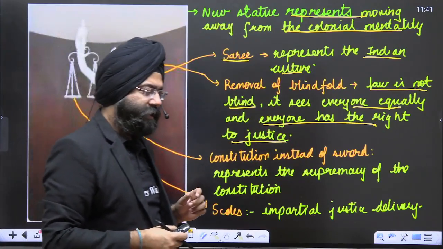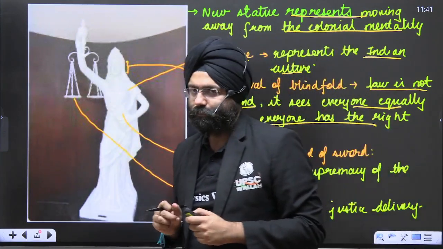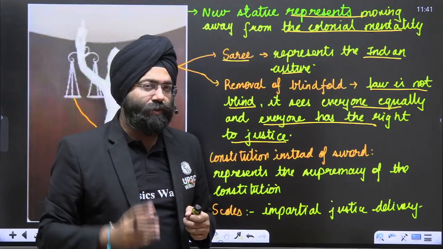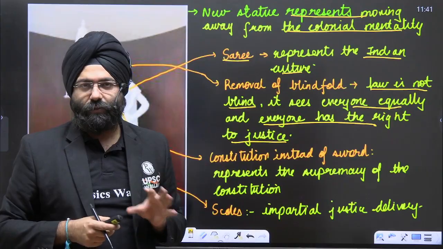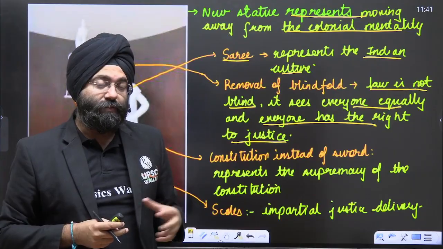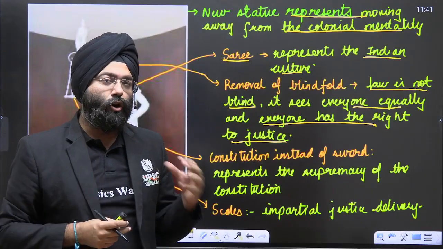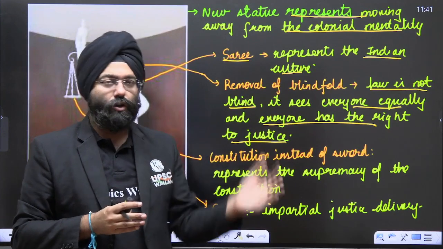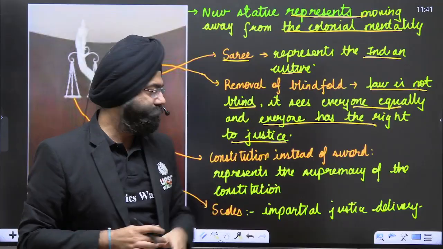Do you realize when we study polity, there's a concept of procedure established by law, and there's a concept of due process of law. In due process of law, the judiciary even goes away from the procedure established by law in order to give justice. Along with it, we have the concept of complete justice in the Constitution of India. So we can see that law is not blind. The judicial system has its own aspect of even going beyond the law and giving a judgment. That is why this represents the practicality of today's time.